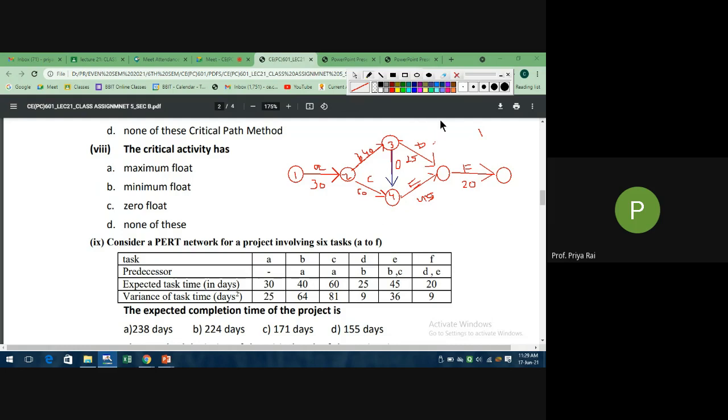Okay, now we will calculate. So here E1 is 0. Okay, your E2 will be 30. Okay, now what is E3? E3 will be 70, right?